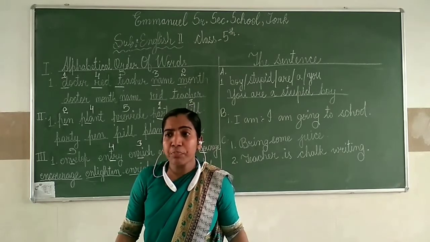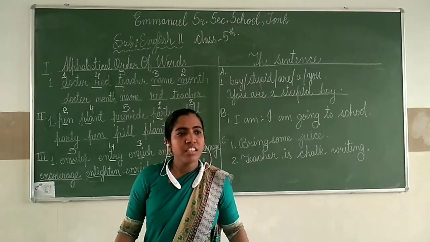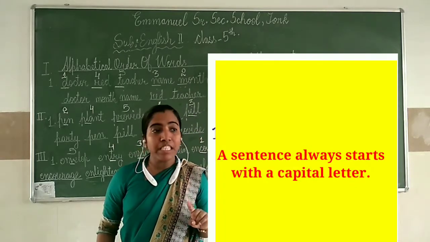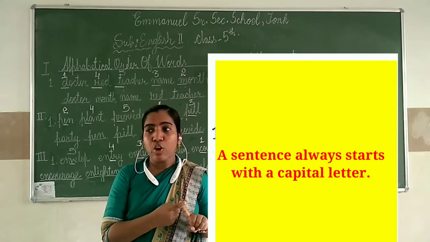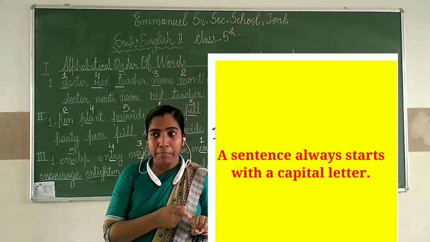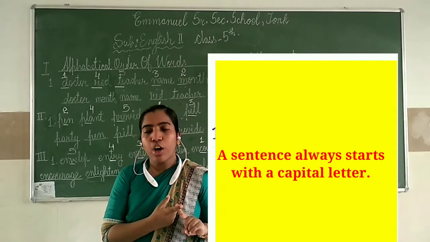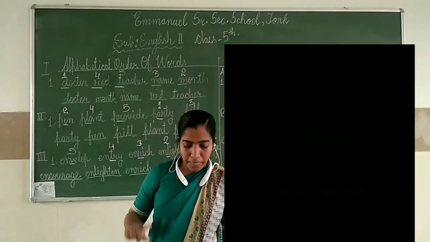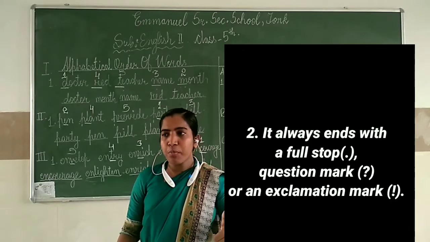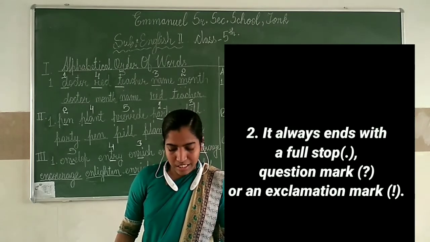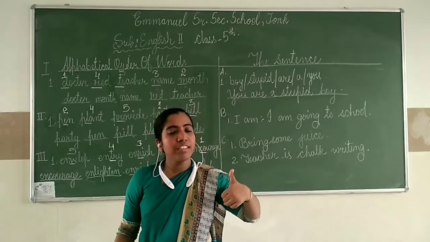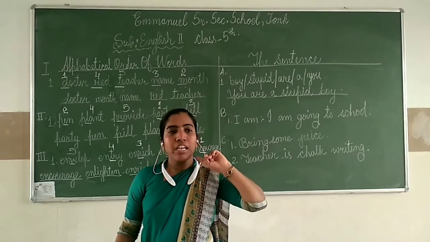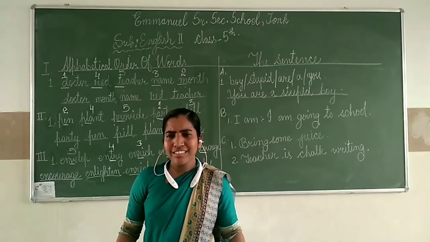Now you need to remember some of the points related with the sentence. First one, a sentence always starts with a capital letter. Listen here. A sentence always starts with which letter? Small letter, capital letter. So which letter should it start with? It should always start with a capital letter. Now the second point you need to remember is that it always ends with a full stop, question mark or an exclamation mark. So it should start with a capital letter and it must end with a full stop, a question mark or an exclamation mark.